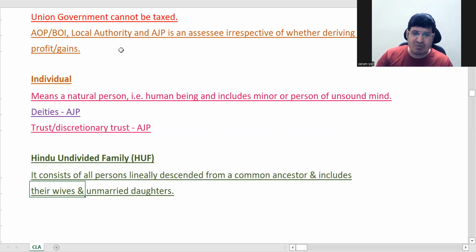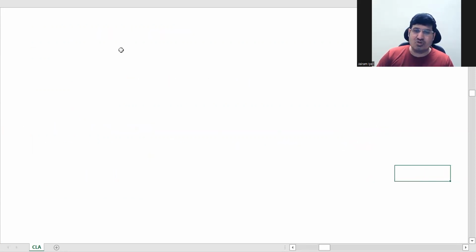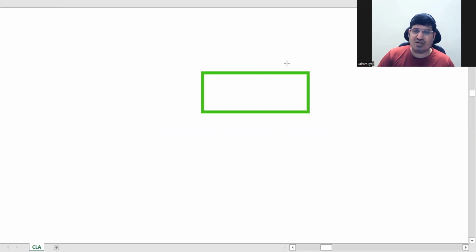It consists of people who are descended from a common ancestor. This is like a family business, and includes their wives and unmarried daughters. So HUF will be like this. Say one husband and wife have started an HUF here, and let us say they have two children, a boy and a girl. Now the girl, till the time she is unmarried, will be part of the HUF. After marriage, she will not be part.